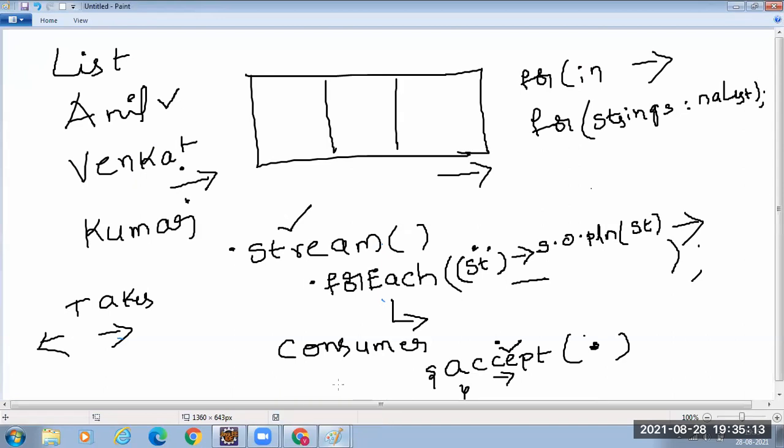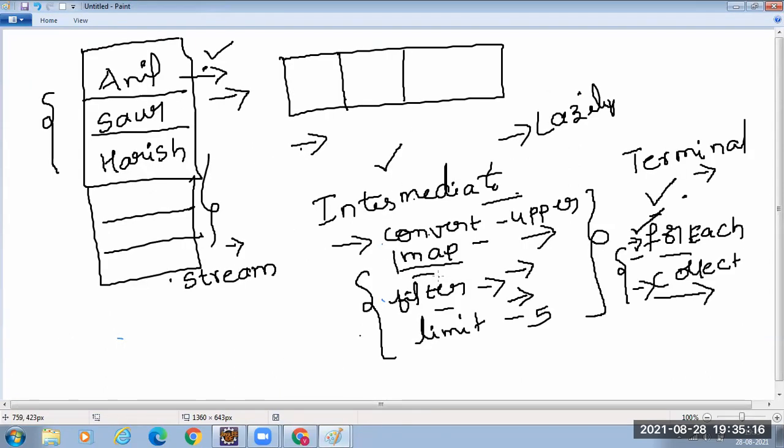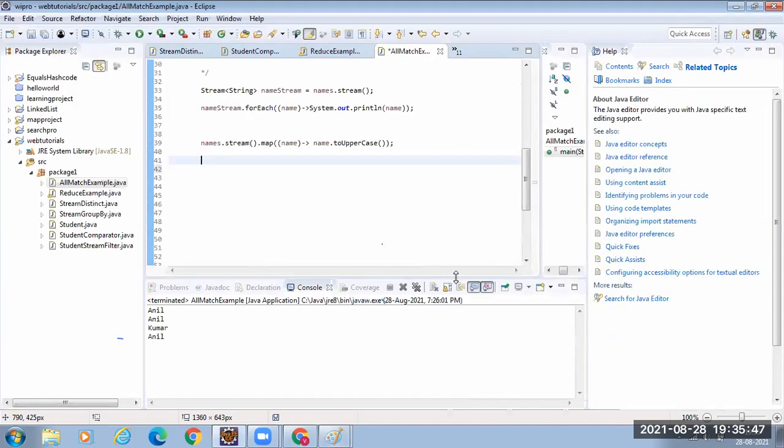See, what is the map? Map is the intermediate operation. I told you, only when you invoke some terminal operation, the actual logic in the intermediate operation gets applied. Until you invoke either forEach or collect, it won't get converted. That means this intermediate operation just remembers what it needs to do when you invoke the terminal operation. Until then, it lazily sits waiting for some terminal operation to get executed.